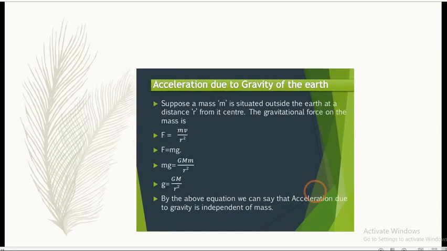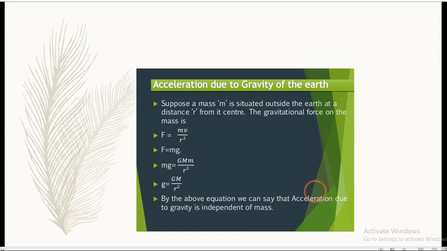Moving towards the next point, we are going to start with a few basic equations: the value of g, that is, acceleration due to gravity of the earth, then the effects of altitude, latitude and depth on that particular value of g. So let's start one by one. First of all, we are going to discuss acceleration due to gravity itself. Here we consider a body of mass m situated outside the earth at a distance r